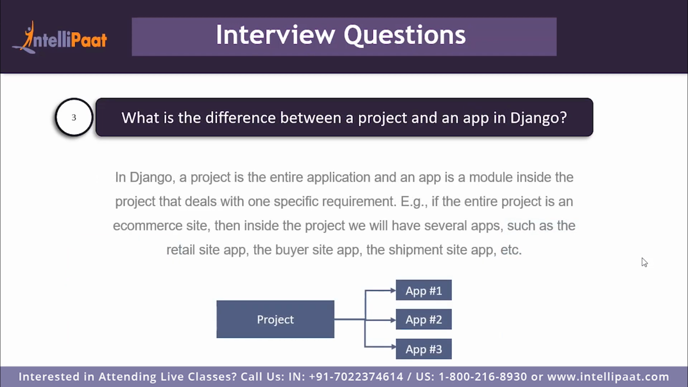What is the difference between a project and an app in Django? In Django, a project is the entire application and an app is a module inside the project that deals with one specific requirement. So for instance, let's say you were creating an e-commerce site as an entire project. In that e-commerce site, there are several features that you need to implement, such as the retailer's site, in which the retailers could log in, add the products that they wish to sell, and then log out. Similarly, the buyer's site, in which the buyers would log in, add the products that they wish to buy in their cart, and then buy those products, and then log out.